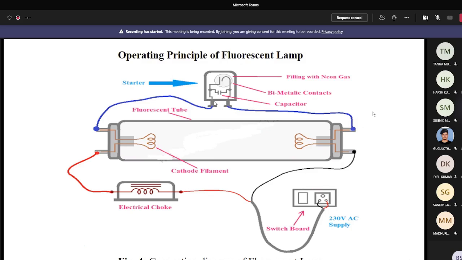So the capacitor is bypassed during the operation of the fluorescent lamp. When the fluorescent lamp is in operation, the starter is bypassed. Clear to everybody? Now you ask questions.